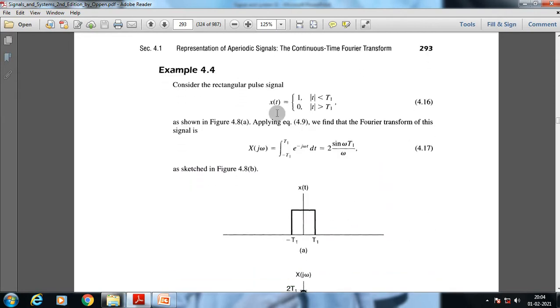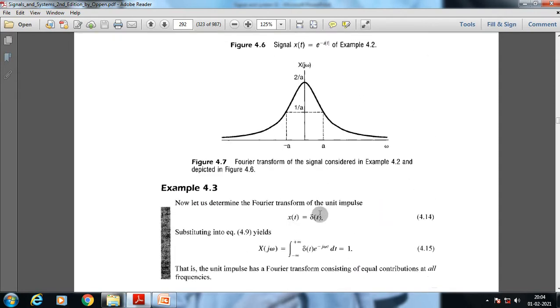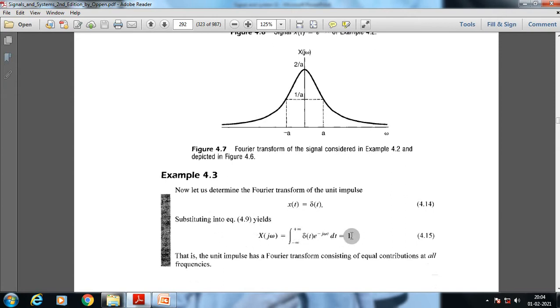The next example could be x of t equals delta t. So substituting this value, what we get here is 1. So what is that? The Fourier transform of the unit impulse consists of equal contribution at all frequencies. As we have already discussed impulse functions, when we analyze a specific impulse function in the frequency domain, we get the value as unity. It means the unit impulse has a Fourier transform consisting of equal contribution at all frequencies.